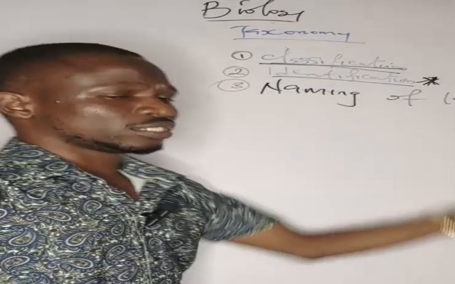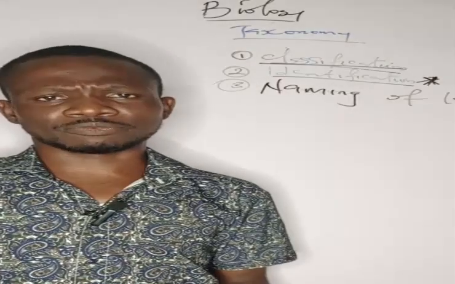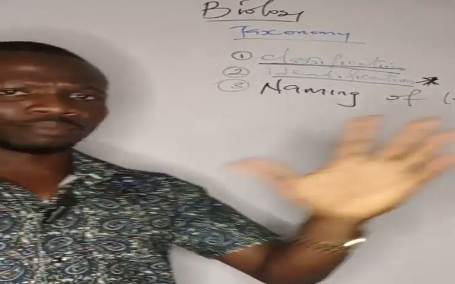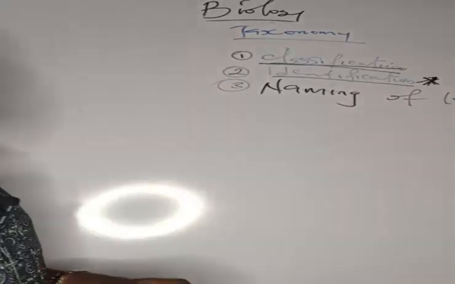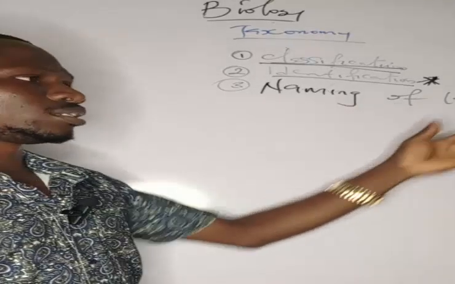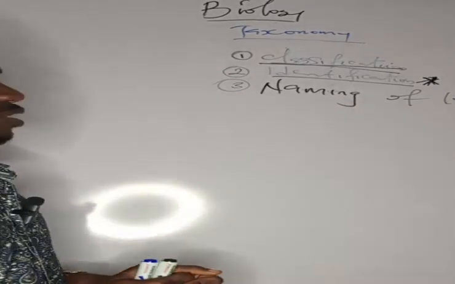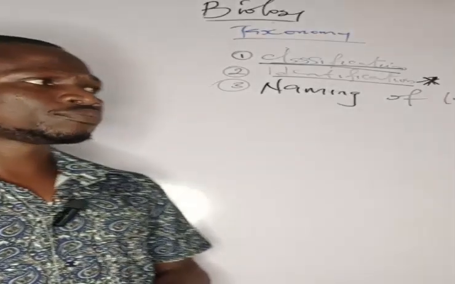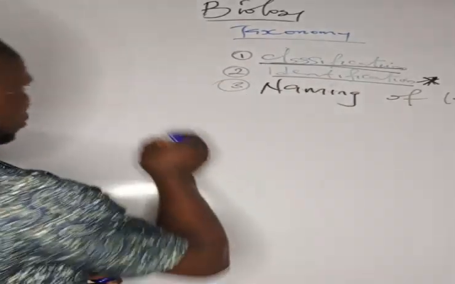The naming of organisms is also very important because different people have different names for a particular organism. So there should be a universally accepted system of naming organisms, such that when we mention that name, we will know that we are talking about this particular organism. So the naming of organisms is a universally accepted scientific method of giving names to organisms, which we are going to see. So we are starting with the classification of living organisms.